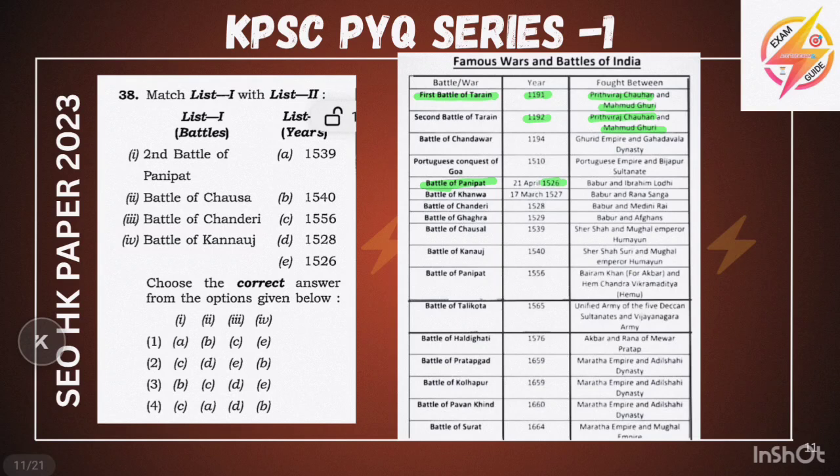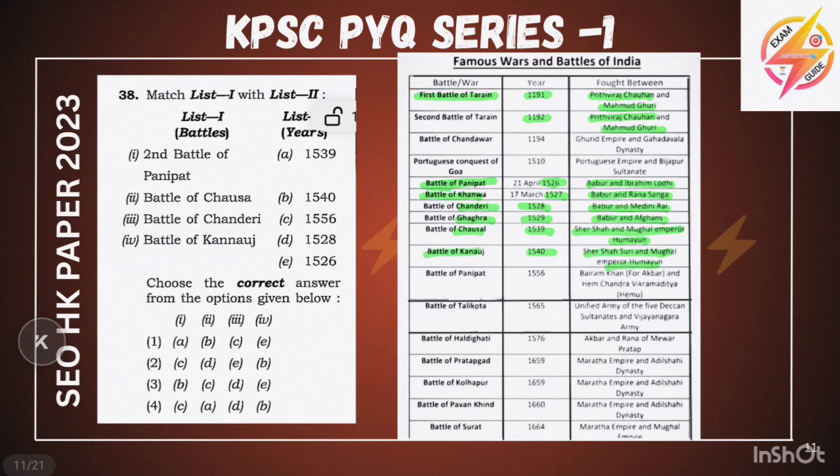It is in 1526. It is fought between Babur and Ibrahim Lodi. And the Battle of Kanwa in 1527, Babur and Rana Sanga. Chanderi in 1528, Babur and Medini Rai. And Gagra in 1529, Babur and the Afghans. And Chausa in 1539, Sher Shah Suri and Humayun. And Kanauj in 1540, Sher Shah Suri and Humayun.